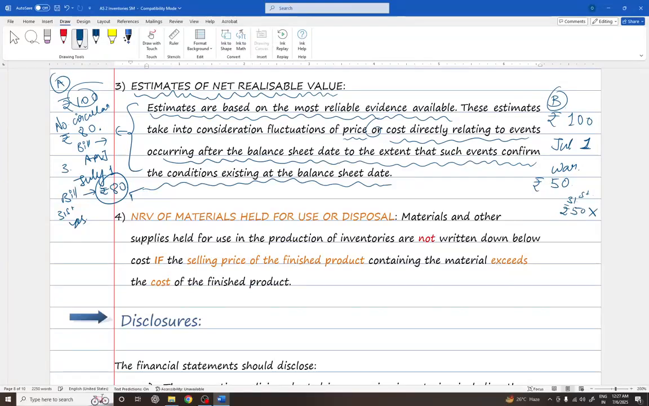The answer is no. Why? Because no such conditions actually existed on the balance sheet date. Was there any condition as on the balance sheet date that said there is a war going to happen in July? No. That is why such adjustments are not to be made in the cost.